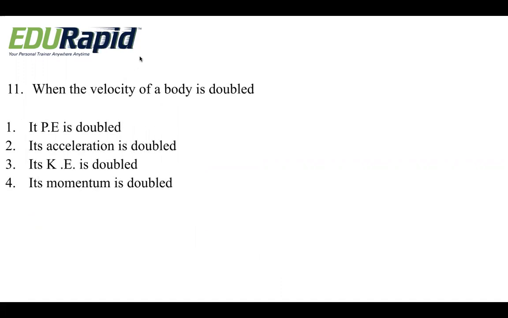When the velocity of a body is doubled, what happens? What is the possibility? When the velocity of a body is doubled, its potential energy is doubled, its acceleration is doubled, its kinetic energy is doubled, or its momentum is doubled. So what happens when the velocity of a body is doubled?